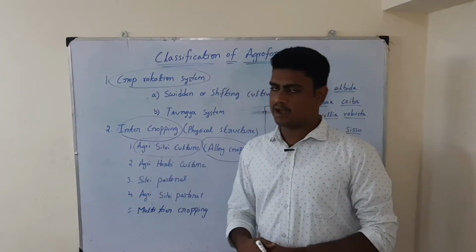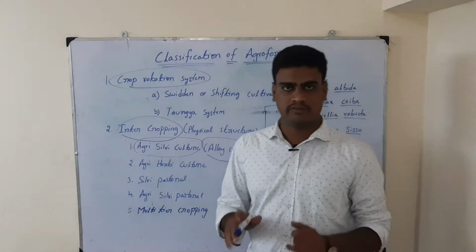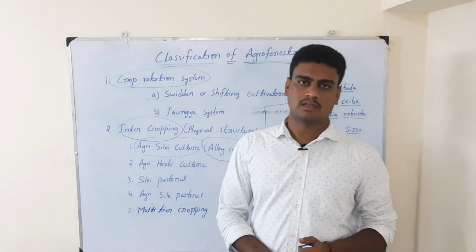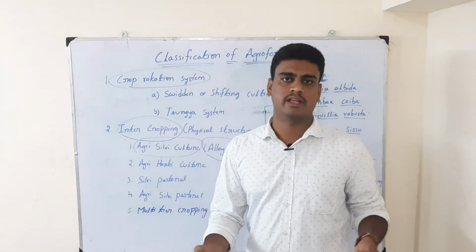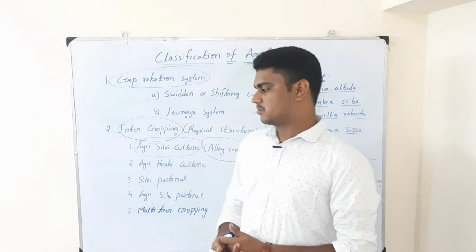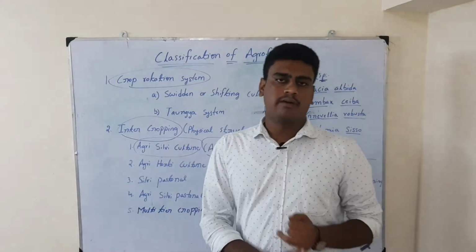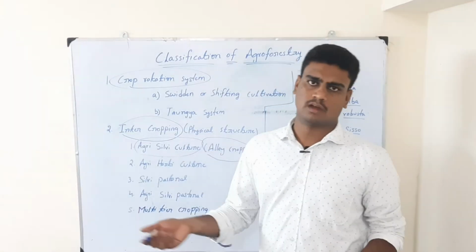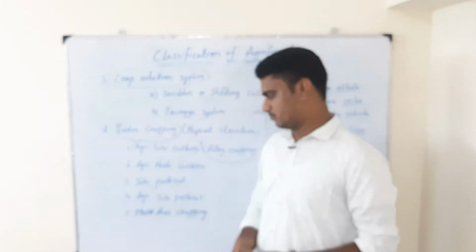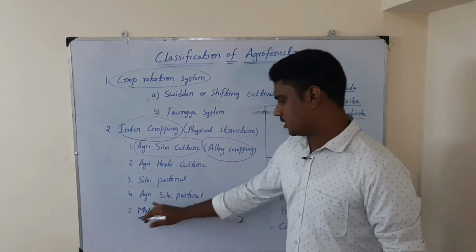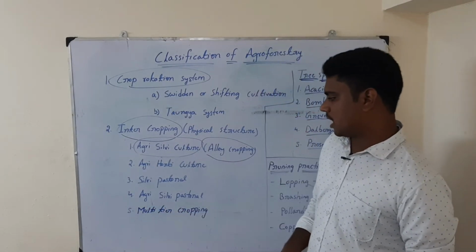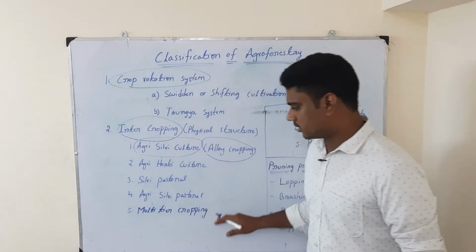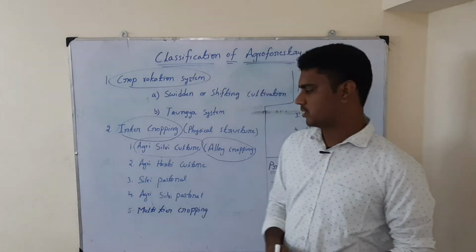Then the next one is silvipastoral. Here we are growing tree species along with pastoral, meaning fodder or grasses. When we go for fodder, ultimately there will be livestock management also. So we go for forestry and fodder crops, along with maybe cows, buffaloes or sheep, whatever it may be, based on availability. So this is silvipastoral. Then the next one is agri-silvipastoral, where agriculture crops, forestry and pastoral fodder crops are all grown together. That is called agri-silvipastoral.